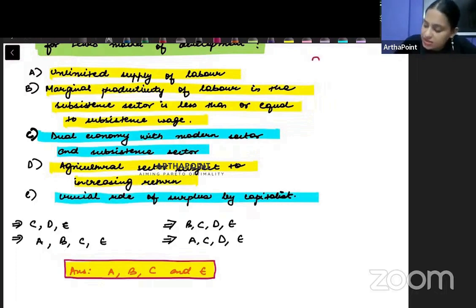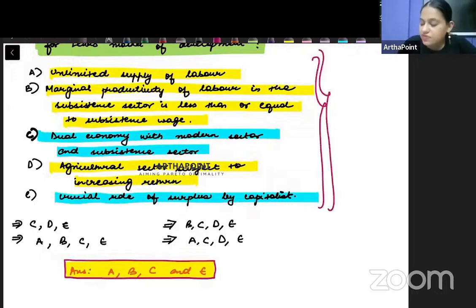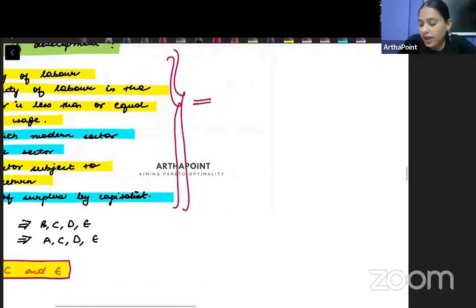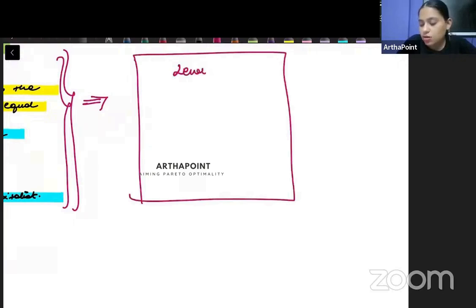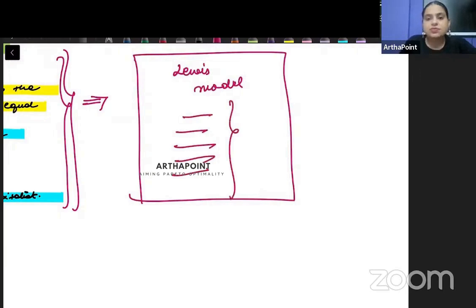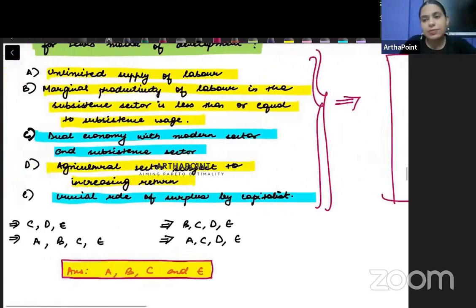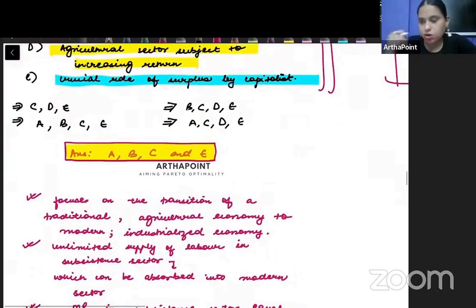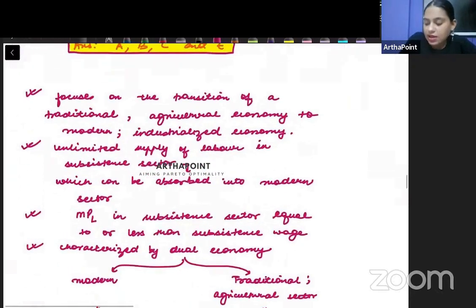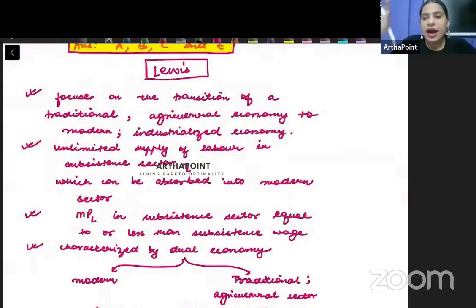Now all of these points will seem very simple if you have made a short note on the Lewis model covering all important aspects. This is a very easy question to be done. So let me show you how I would have gone ahead and prepared my short note on the Lewis model. Take this example, beta. In just 1 to 2 paragraphs, I have tried to summarize everything related